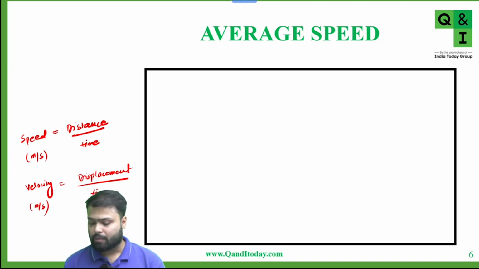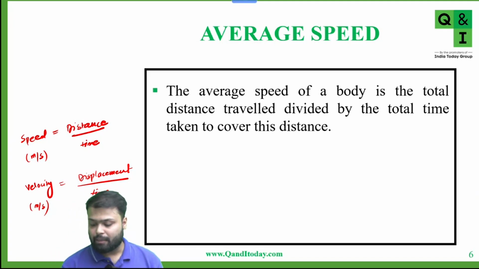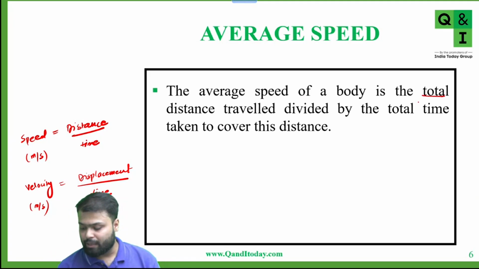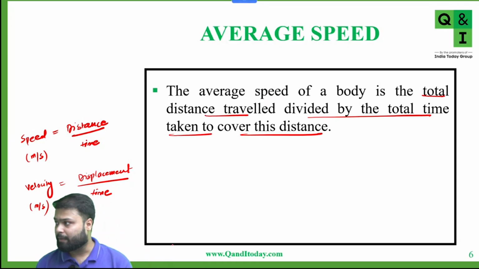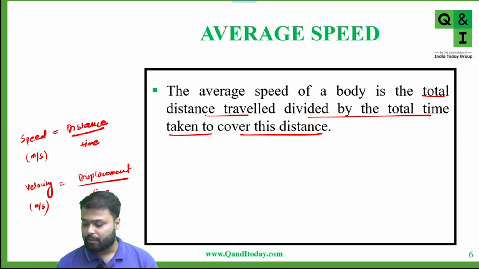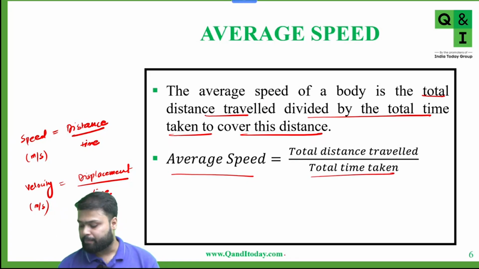Now average speed. The average speed of a body is the total distance traveled divided by the total time taken to cover the distance. It's called the average speed. Is this clear? Yes or no? So mathematically, average speed is total distance traveled upon total time taken.